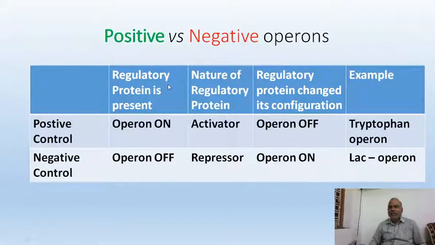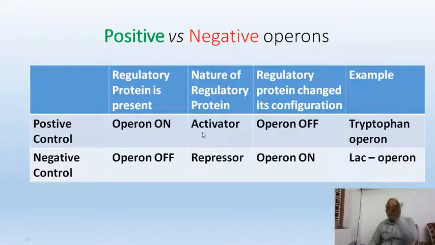Okay, let us have another comparison. So how are positive and negative operons compared? You see, in positive control, as I mentioned, operon is always on. In negative control, operon is always off. In positive control, what is the regulatory protein?